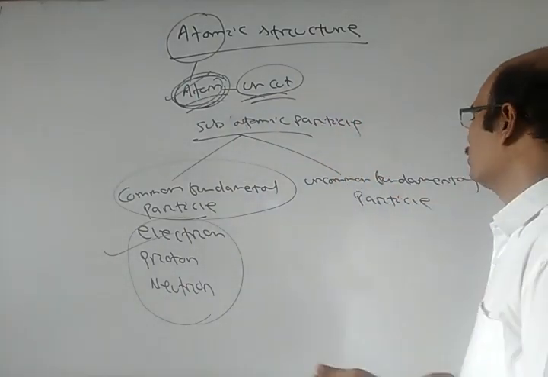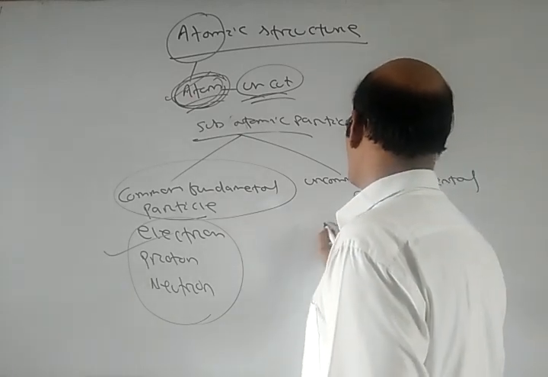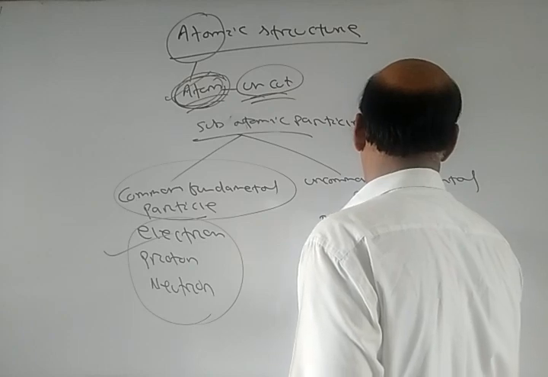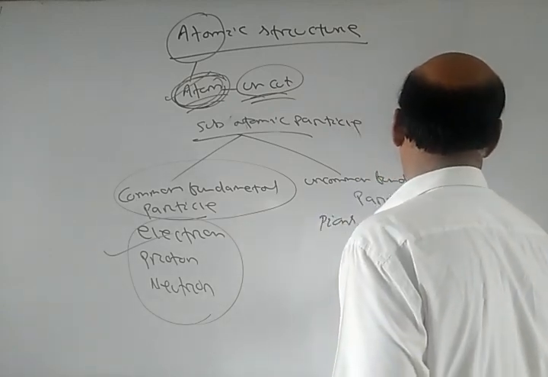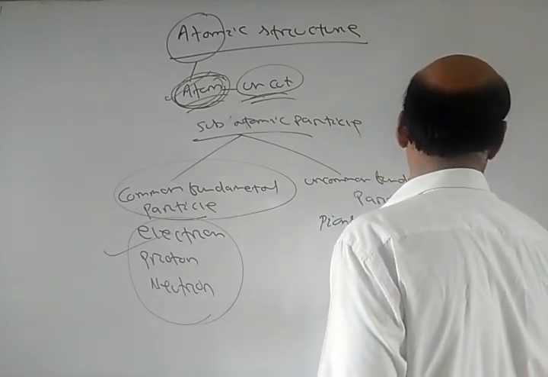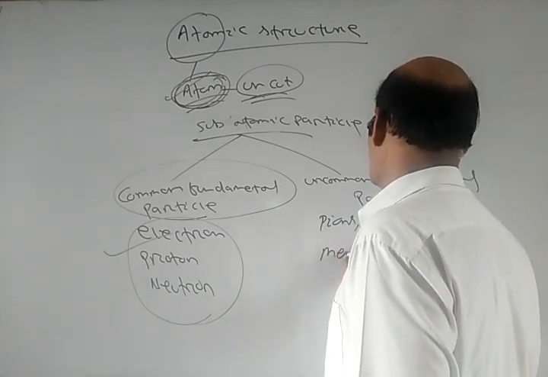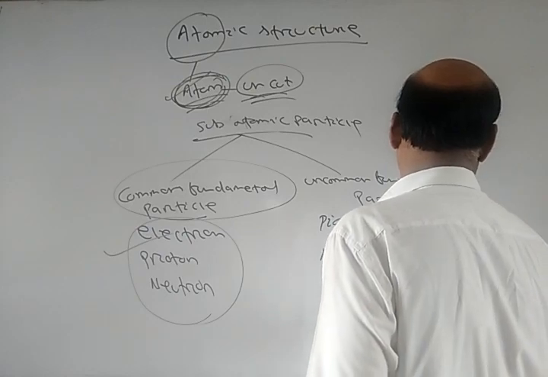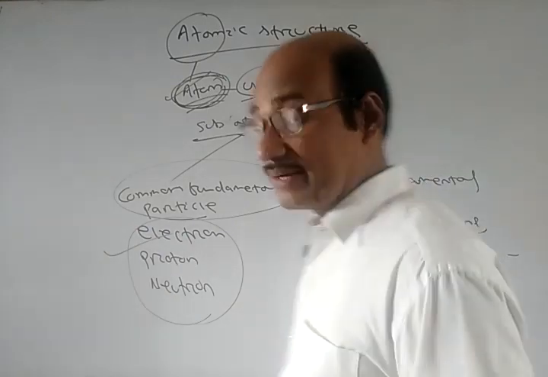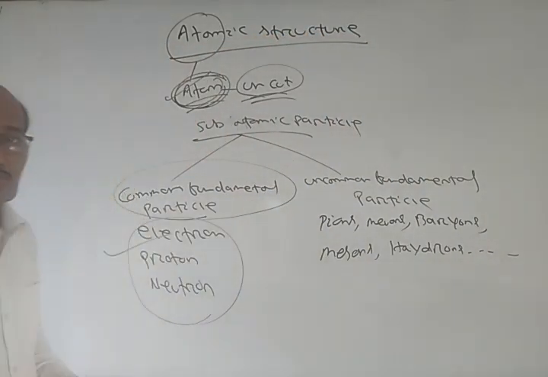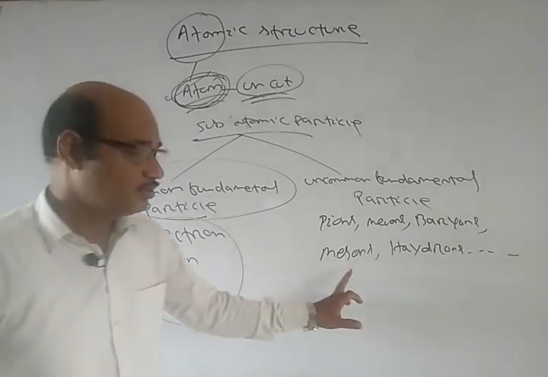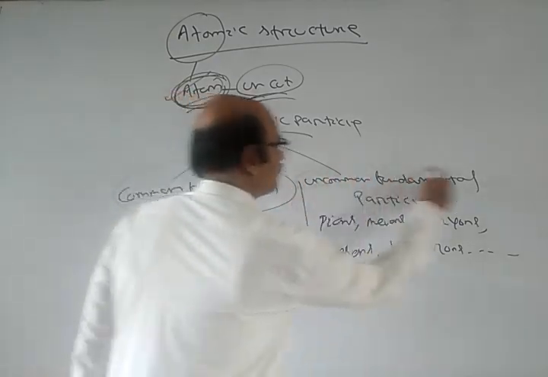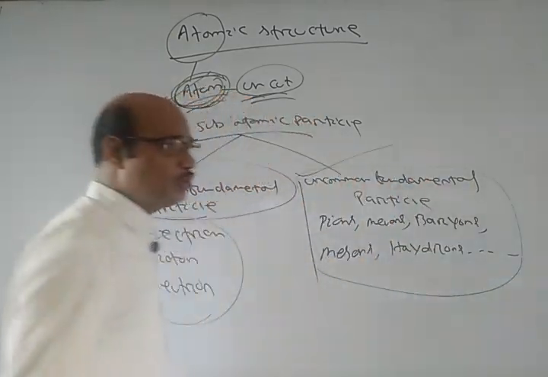While we have pions, muons, baryons, mesons, hadrons, and many more. These are part of the uncommon fundamental particles, and this is not the matter of our study. It is beyond our scope, it is for higher studies.